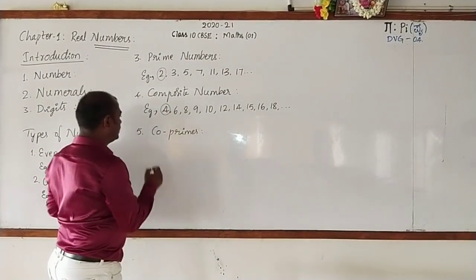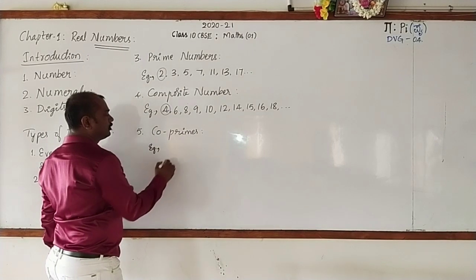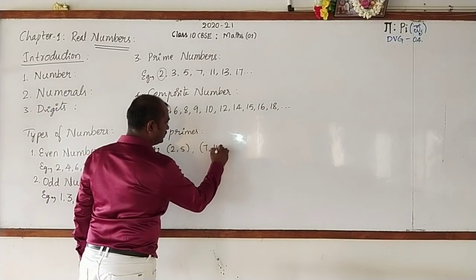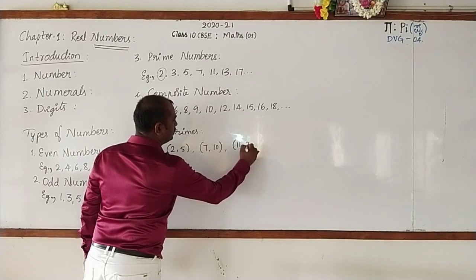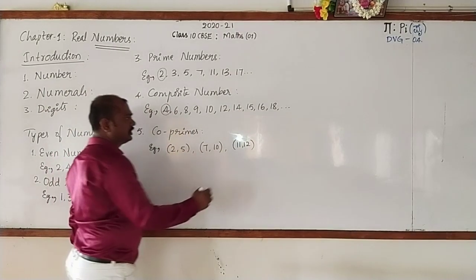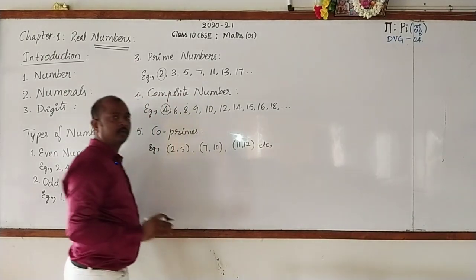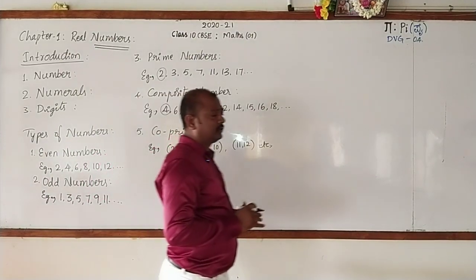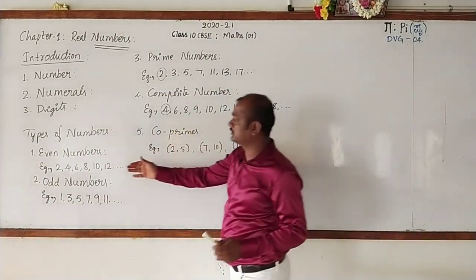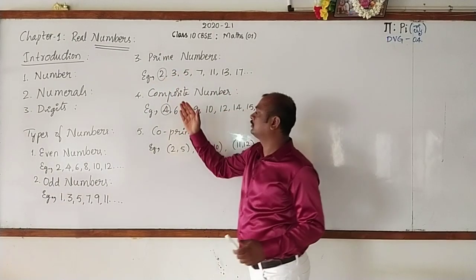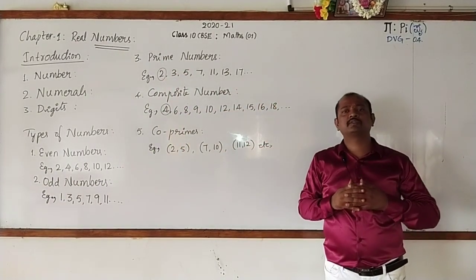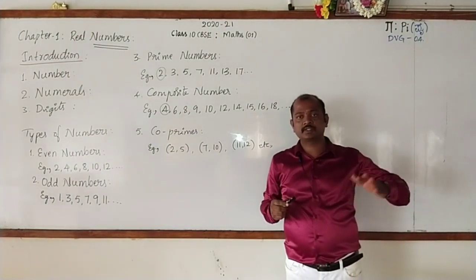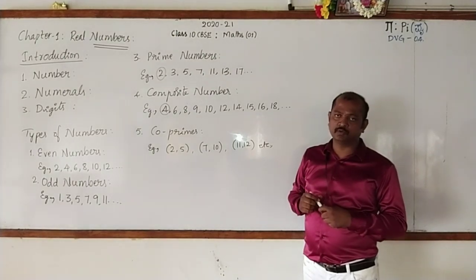Examples for co-primes: you may take 2 and 5, 7 and 10, 11 and 12 and so on. These are co-primes. Now other than these numbers, that is even, odd, prime, composite and co-primes, we have some other different types of numbers which we have already learnt in 9th standard. Let us write them also.